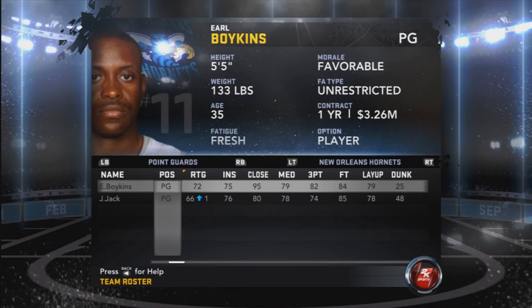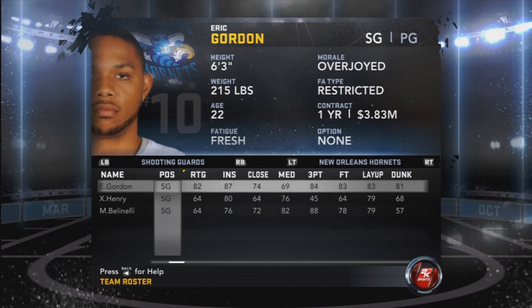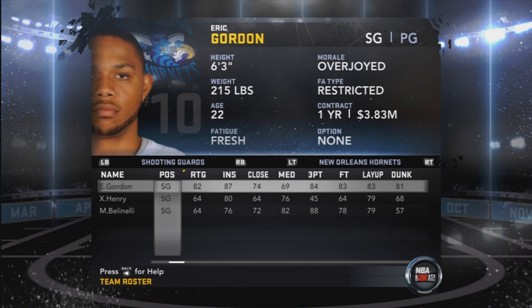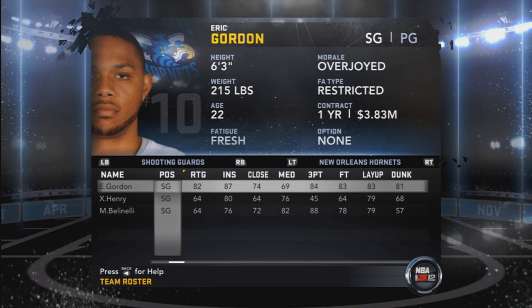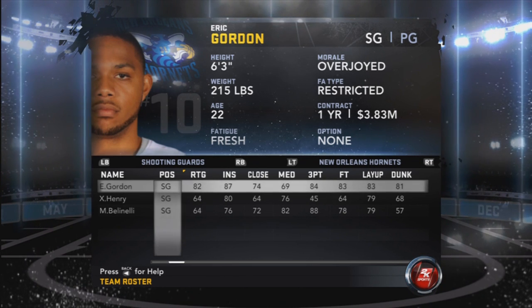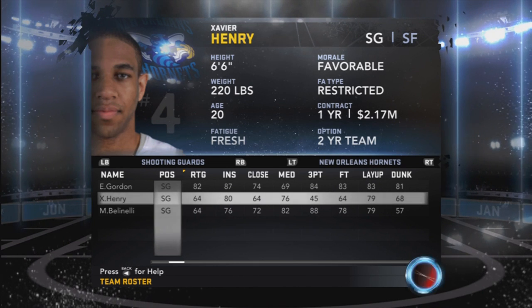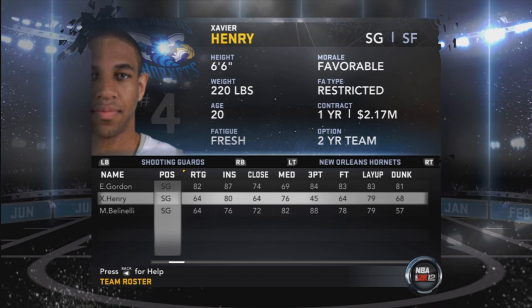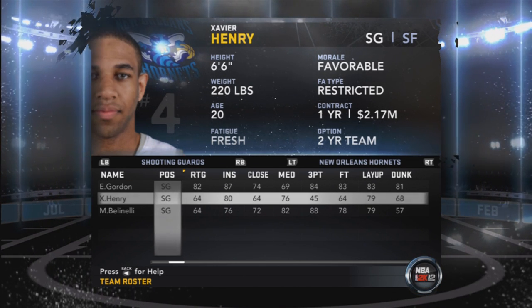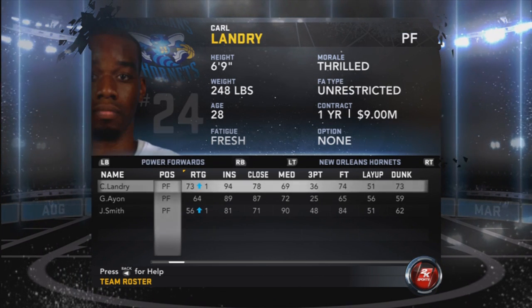Earl Boykins, I'll just keep him till the end of the year. Probably won't re-sign him. Jarrett Jack, I'm going to keep. Eric Gordon is questionable since I can't get a hold of it. I can't get used to him, but I'm going to work on it. If I really can't use him by the end of the trade deadline, I'll trade him away for someone else because his jump shot's ridiculous. Xavier Henry, I'm gonna develop, try to use him a bit because he is a prospect. Belinelli, I'm keeping no matter what because Belinelli is the man. Ariza, I want to keep.